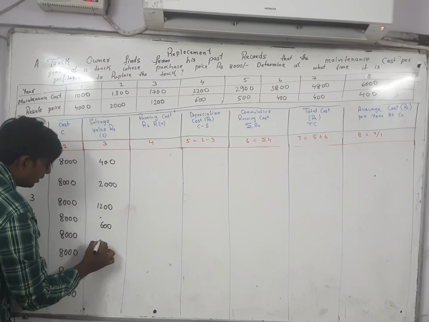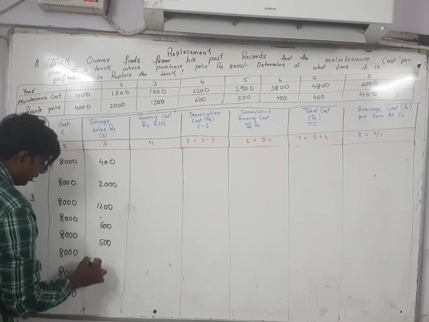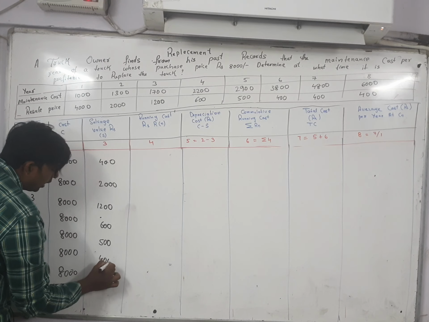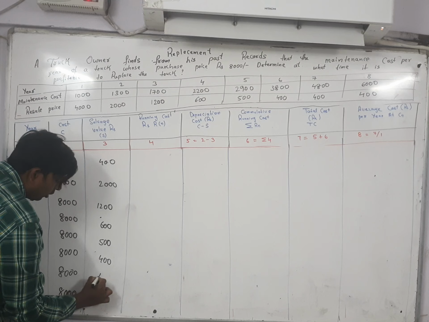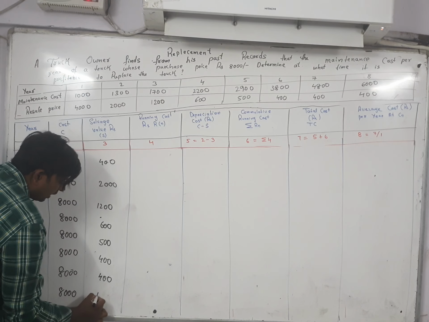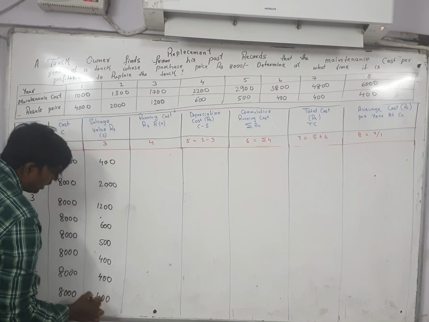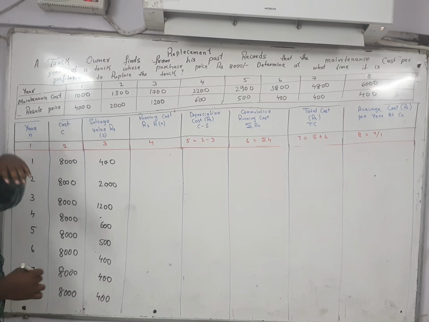600. Next year, how much is there? 500. Next year, how much is there? 400. Next year, how much is there? 400. In the next year, how much is there? 400. As you can see here, salvage value is changing.